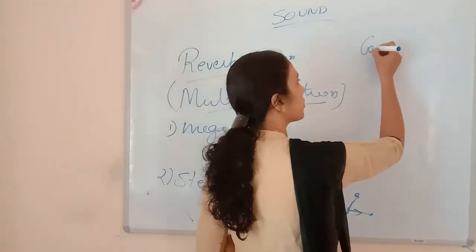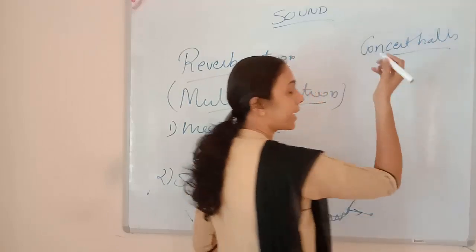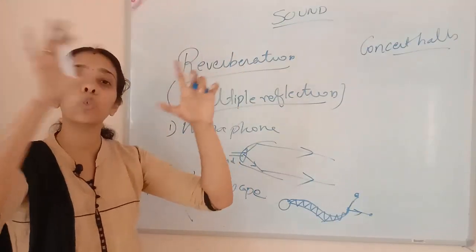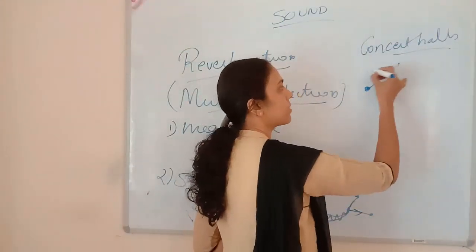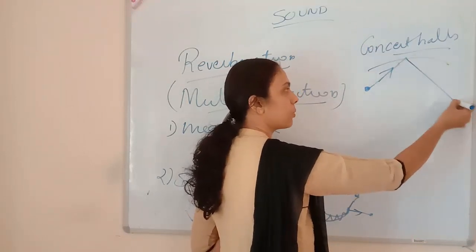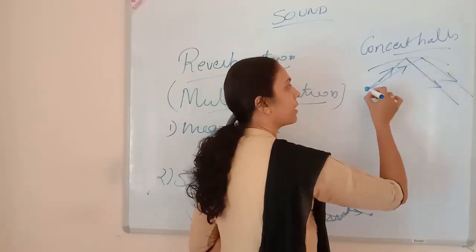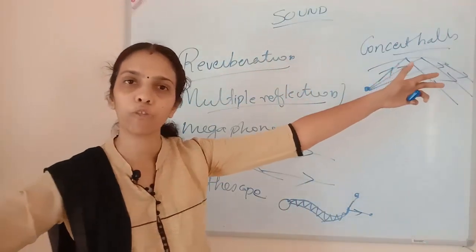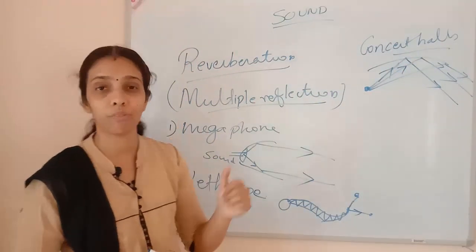And next is in concert halls. In concert halls we know reflectors will be there, isn't it? Even the roof also will be a sound reflecting surface. From here the sound wave will be reaching to this portion and will be getting reflected. So the sound wave which is reaching here can reach to many number of people, isn't it? So sound reflection will be there because of those reflectors.